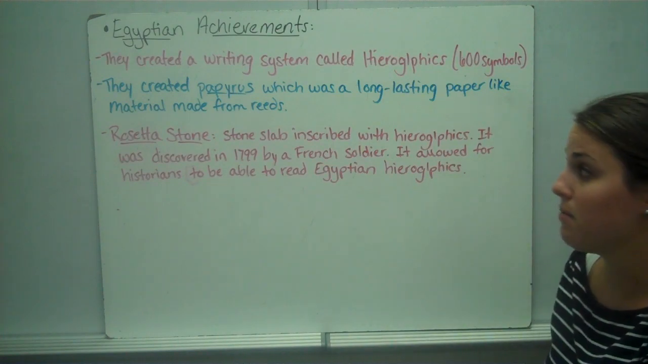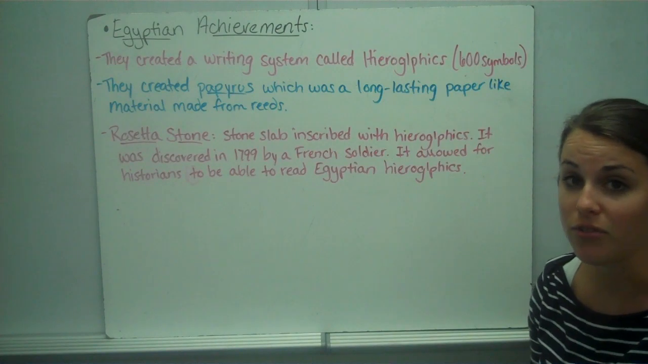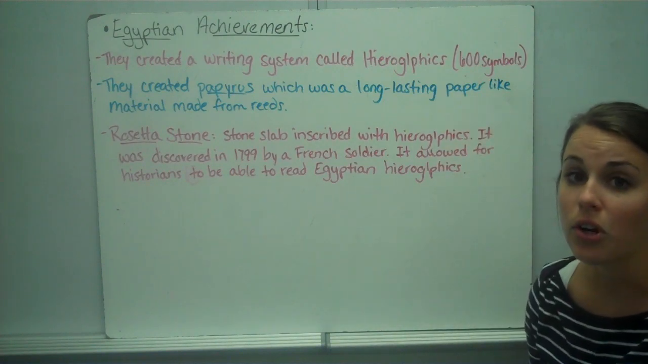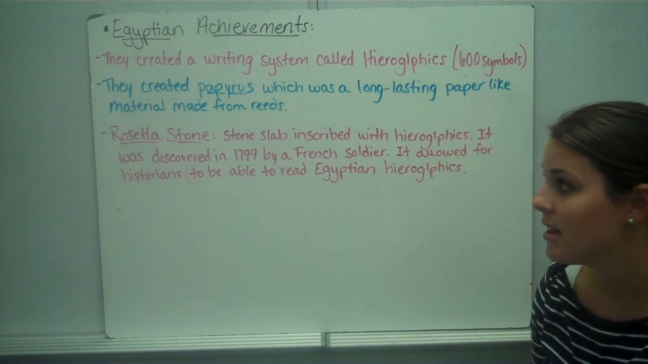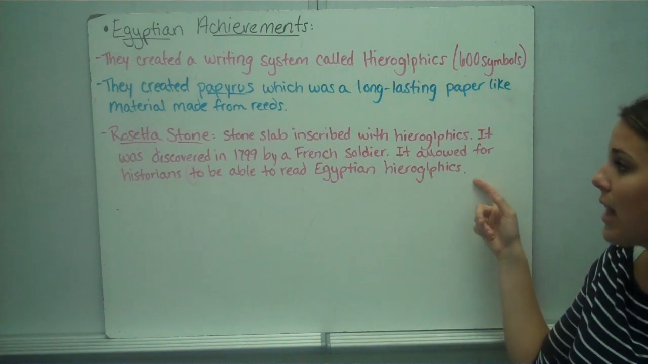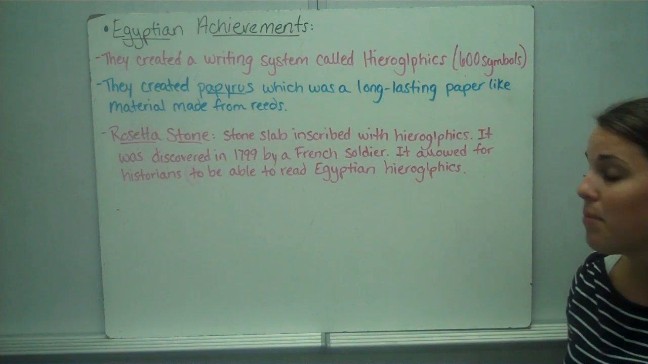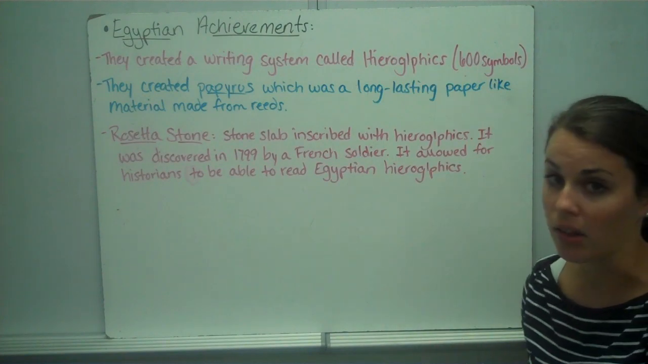Some of the Egyptian achievements are, they created a writing system called hieroglyphics. Egyptian hieroglyphics has over 600 symbols. They created papyrus, which was a long-lasting paper-like material from reeds. And they had what was called the Rosetta Stone. The Rosetta Stone is a stone slab inscribed with hieroglyphics. It was discovered in 1799 by a French soldier. It allowed historians to be able to read Egyptian hieroglyphics.